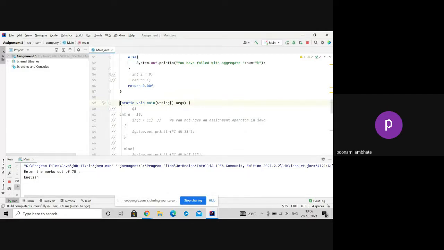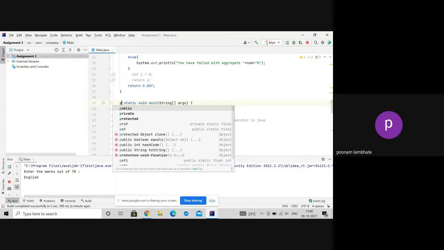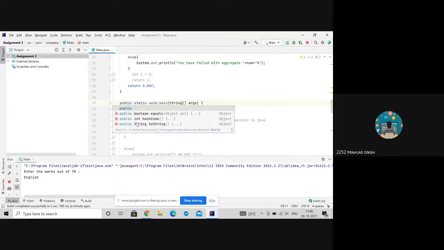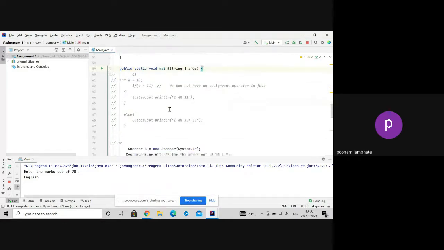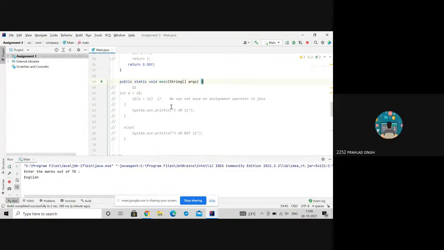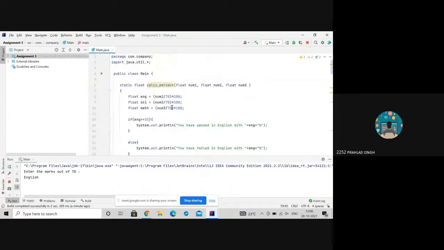Just try that. Yes, it has gone. Okay, so it's always public main, and for your classes, here you have only one class, I suppose, so there public is optional. The others are the two functions. Yes, correct.